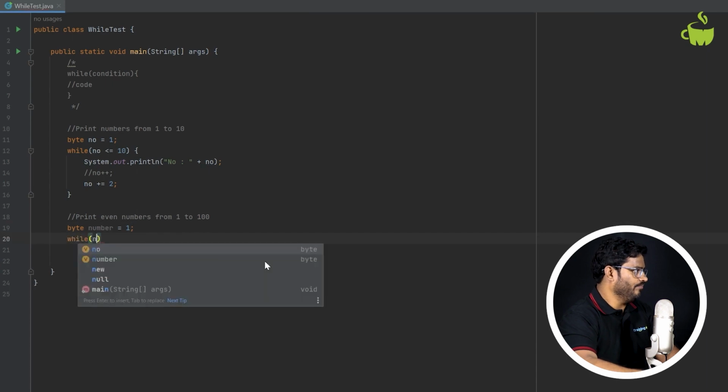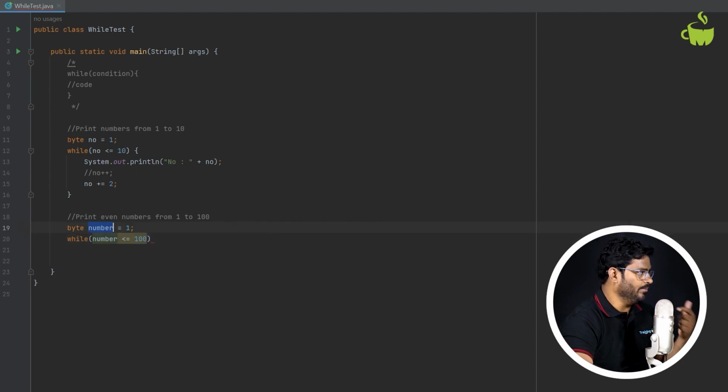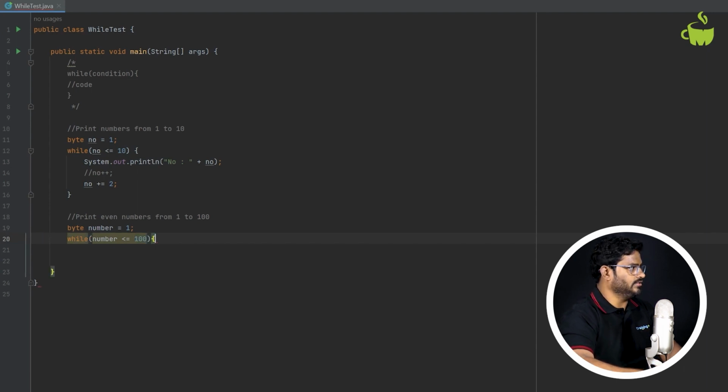So I'll say while number less than or equal to the upper limit. What is the upper limit here? It is 100. So suppose somebody asks you to print up to 100, you are taking 100. If somebody asks you to take this as an input, again you can write a scanner to take that number as an input and store that in a variable as the limit, right? So till what you need, that value you can pass here. So now while number less than or equal to 10.